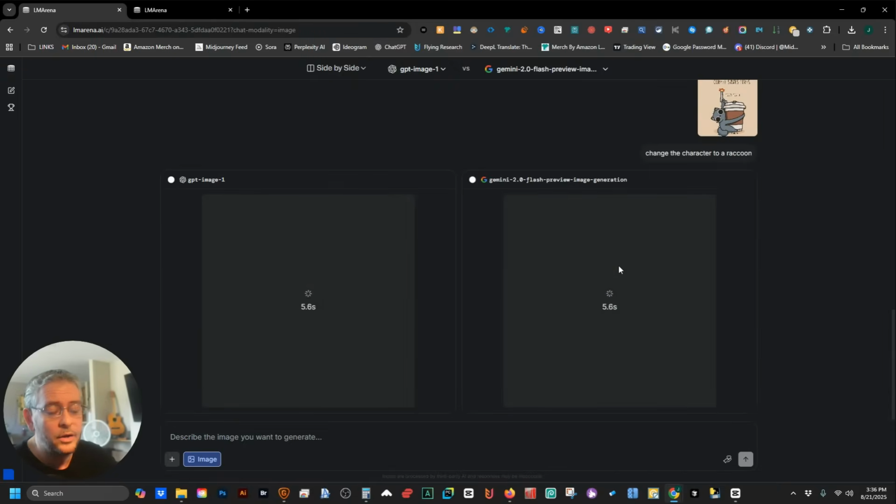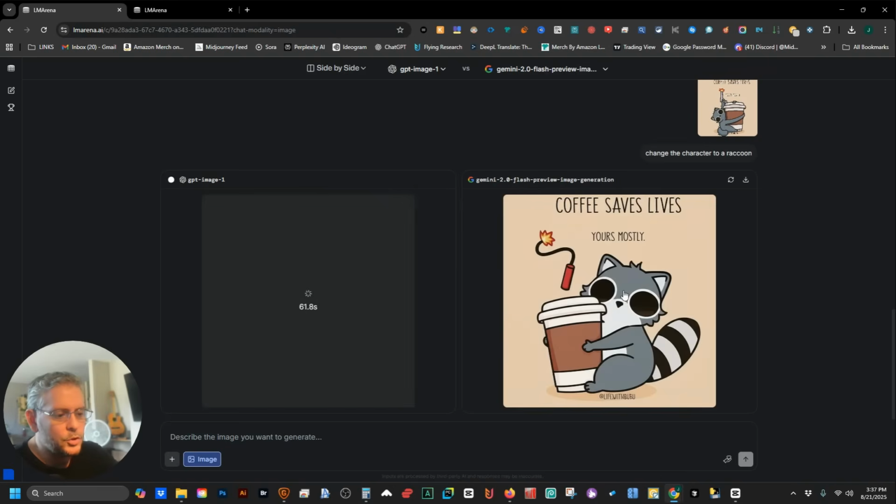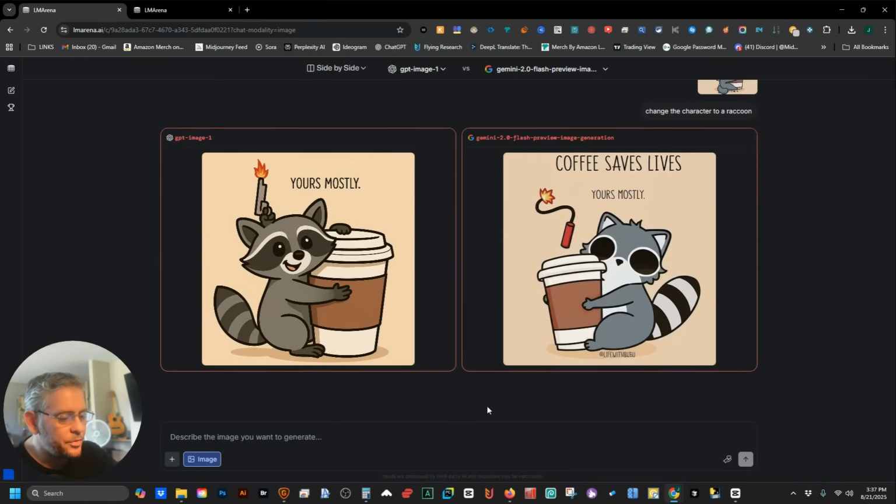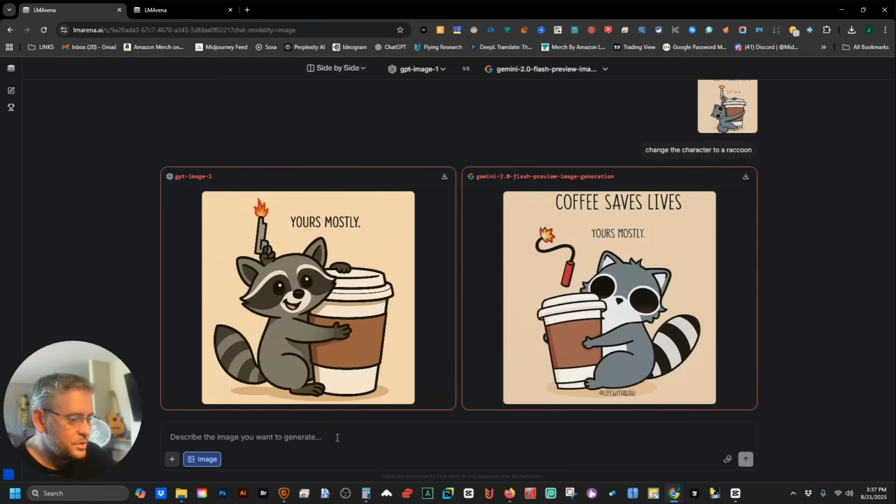I know when I did regular image generation, it definitely stopped me after 3 times. So it's interesting. I think it couldn't do a gun, so it did this dynamite thing instead. Wow. So in this case, I didn't like either. Both are bad. I'm not a fan. I'm not using either one of those.